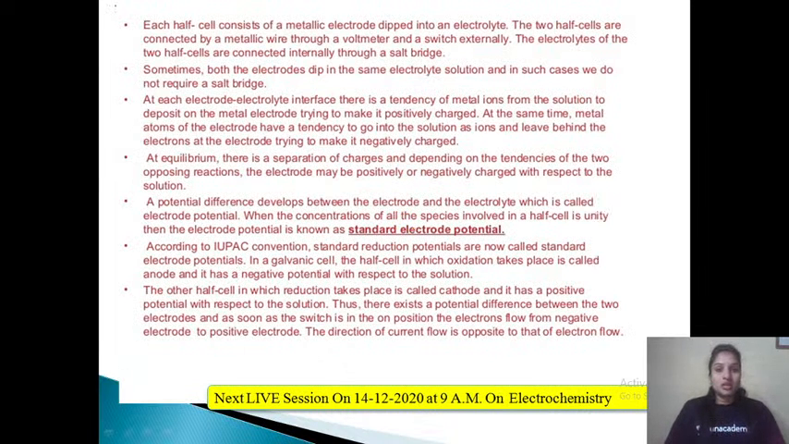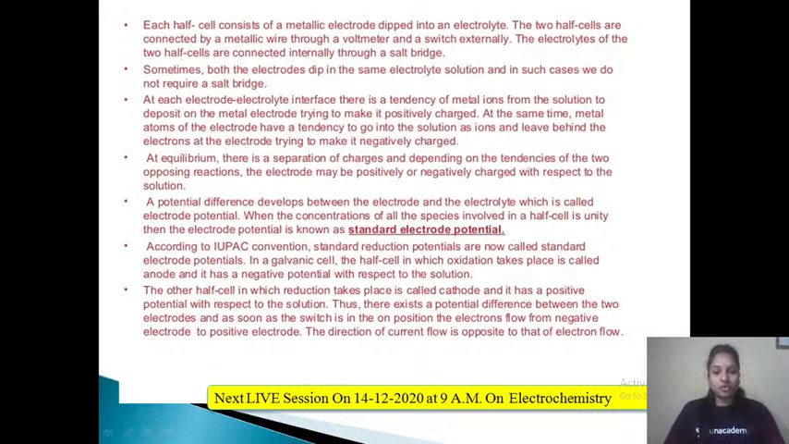Okay, fine. So these reactions will occur in the electrochemical cell. We have already seen that there is a salt bridge, and the complete structure of this electrochemical cell we saw in the class which we conducted on 12th, right? Fine.